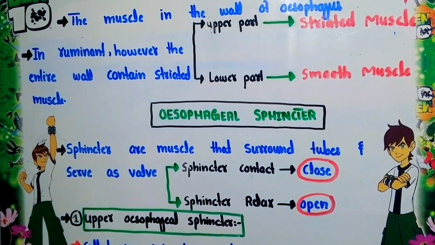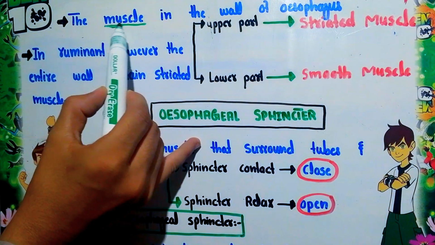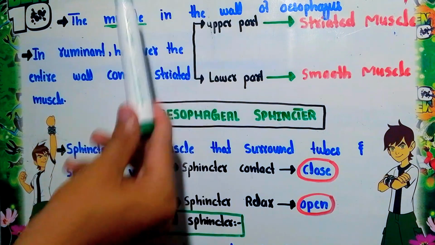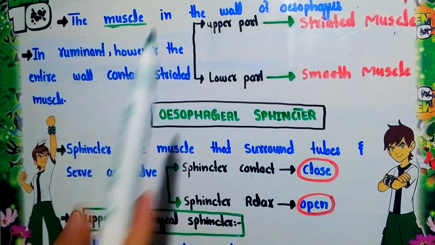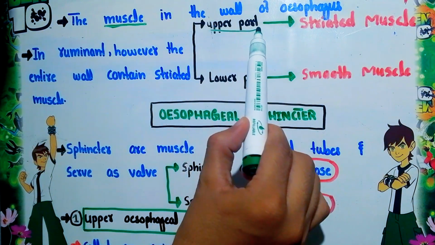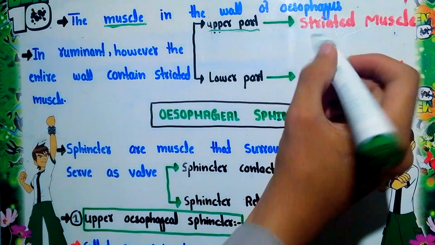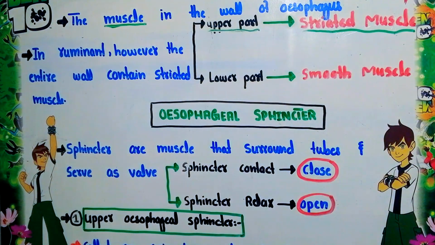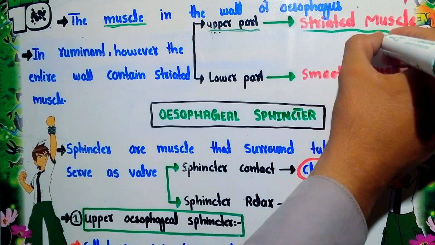The next point related to the esophagus is the muscle found in its wall. In the esophagus, there are two types of muscle. The first, right at the starting part or upper part of the esophagus near the pharynx, is striated muscle. You can say skeletal muscle. Striated muscle possesses dark and light bands.